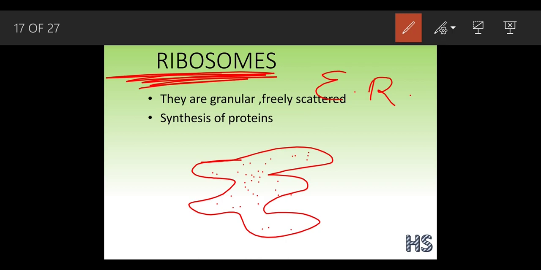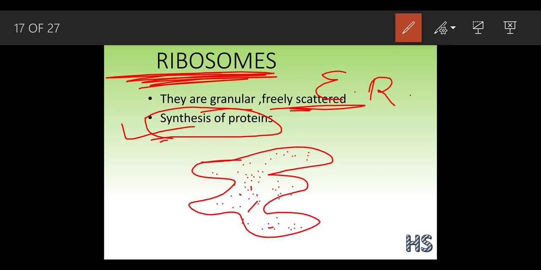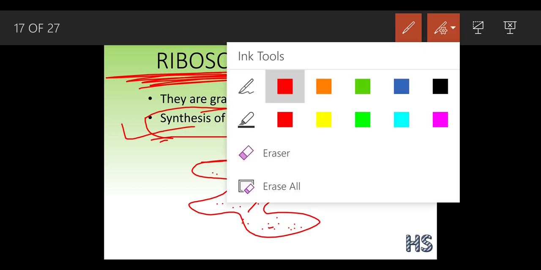These ribosomes are in granular form. Granules means like this, we can see small red dots out here. They are freely scattered, present everywhere, and they help in the synthesis of protein. This function is very important, because in exams they are going to ask what is the function of a ribosome. So you should say it helps in the synthesis of protein. It is a place where there is formation of proteins.